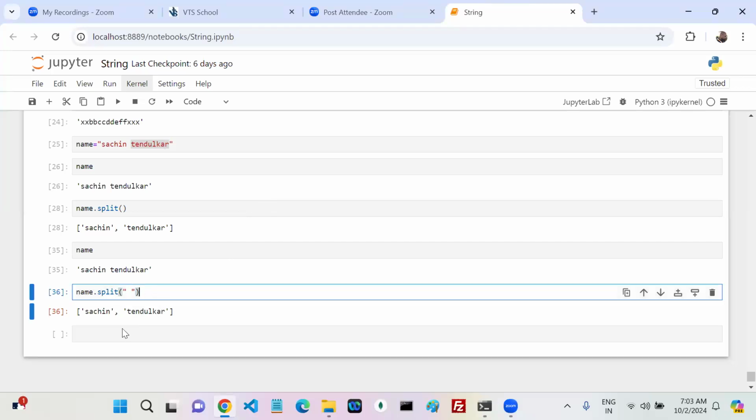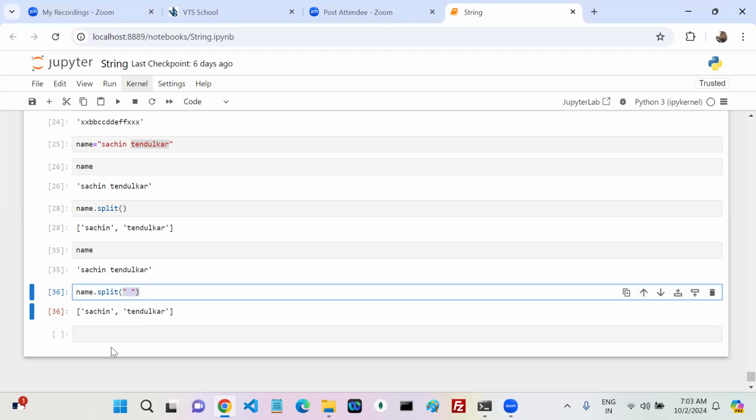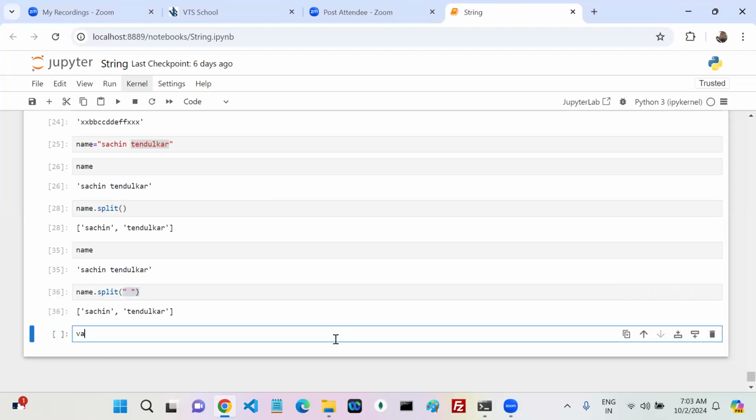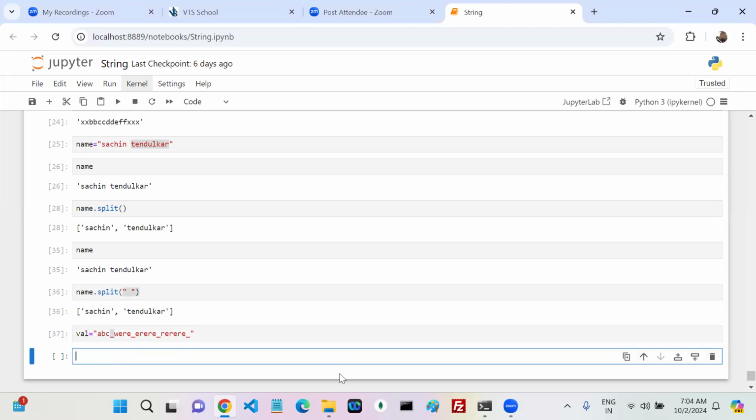Now, how many maximum arguments did it say? Two arguments, right? For example, abc underscore something like this, some random text. Wherever the underscore is there, I want to split it.